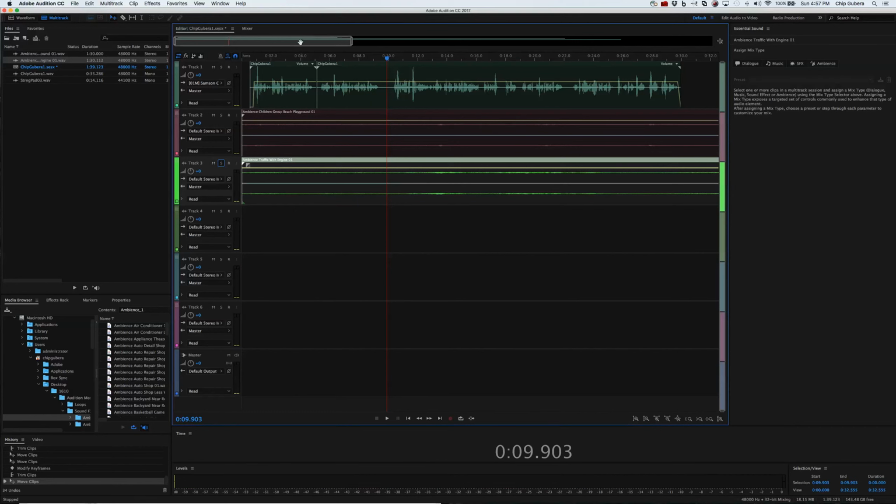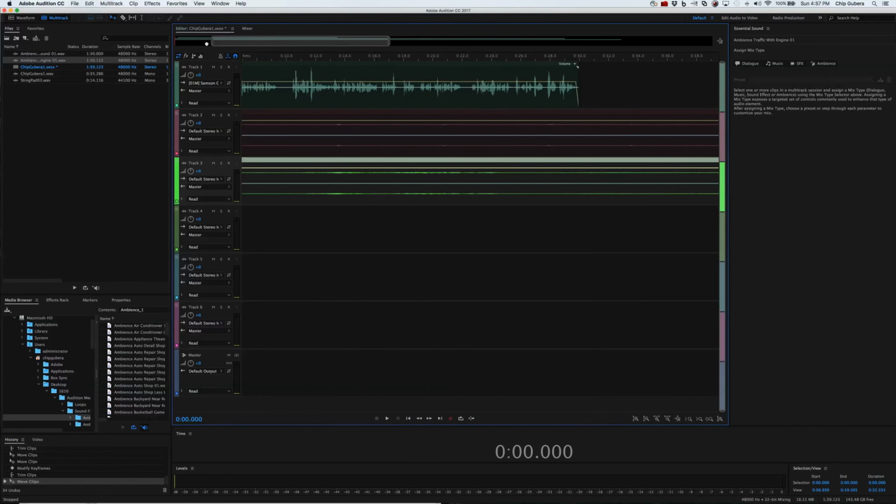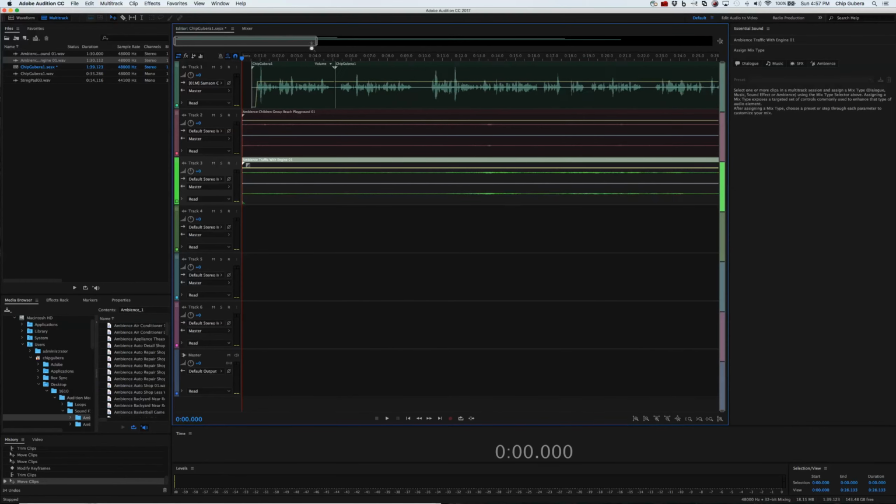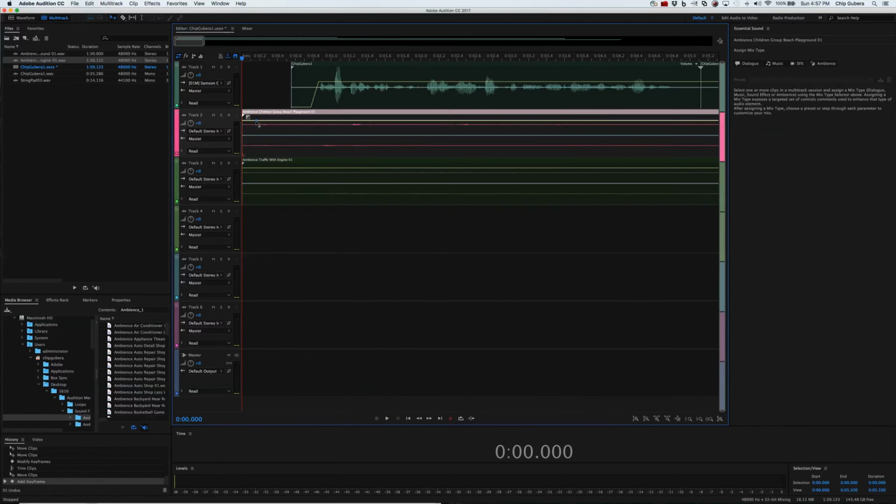So we're building up kind of this cityscape feel, which I like quite a bit. We're going to want to do a fade in on these. Let me zoom in. And I'm going to put a fade in by using the automation. A little fade in.